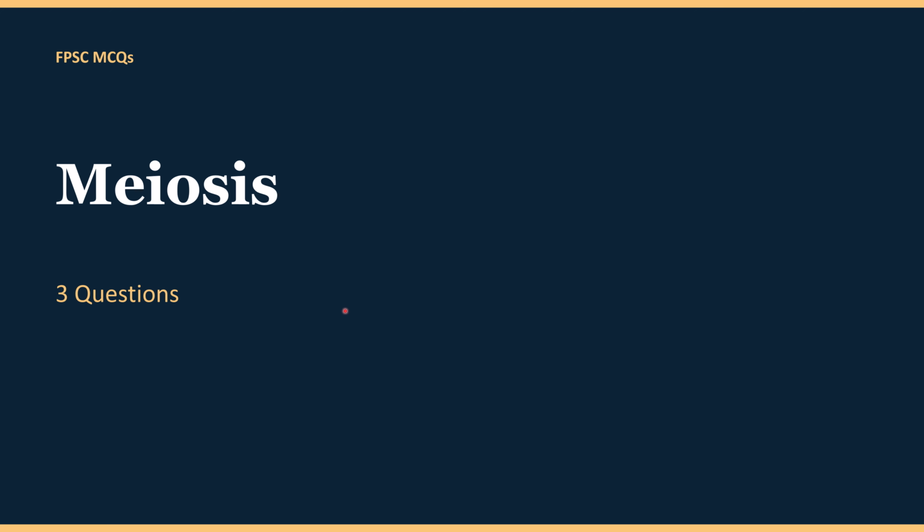Next topic from today's session, and the last topic, is meiosis. Here we will cover 3 most important questions. So first, let's discuss meiosis. What is meiosis? Meiosis is a special type of cell division in which a single cell divides twice to produce 4 daughter cells, each having half the number of chromosomes as the parental cell.